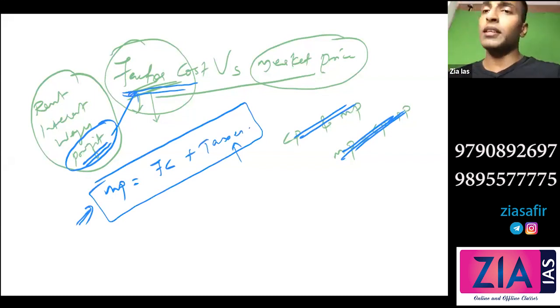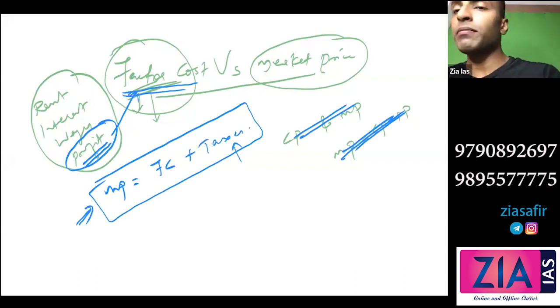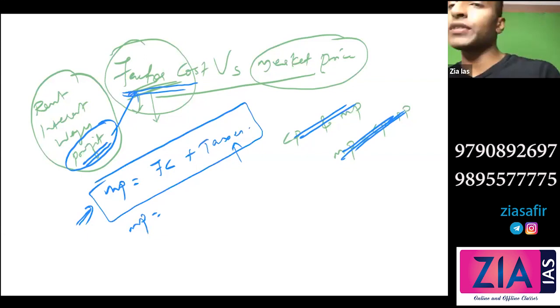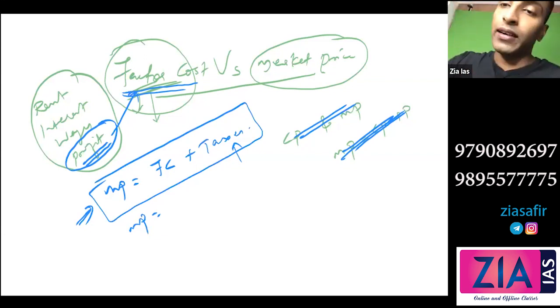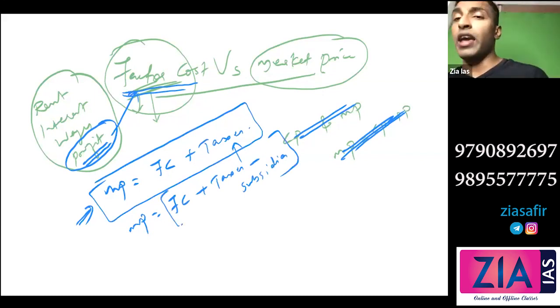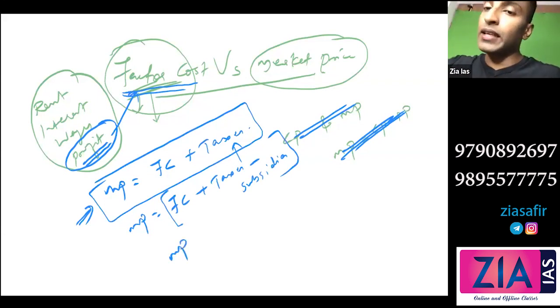Now, when the government is imposing taxes, these are obviously indirect taxes. So when the government is imposing taxes, what will happen? Some items, the price will go so high, right? If those are essential items, that may not be affordable for poor people. So what the government will do? Government will give subsidies, right? So then it will become factor cost plus taxes minus subsidies. But the subsidies will not be given for everything. Only for few products it will be given. So it is better to understand that market price equal to factor cost plus net indirect taxes.